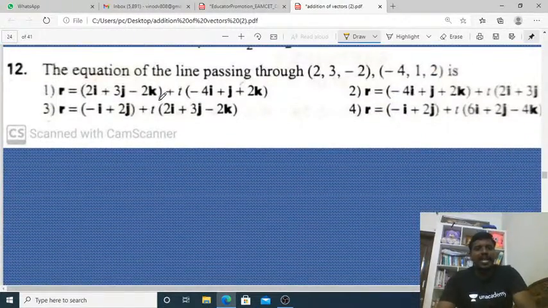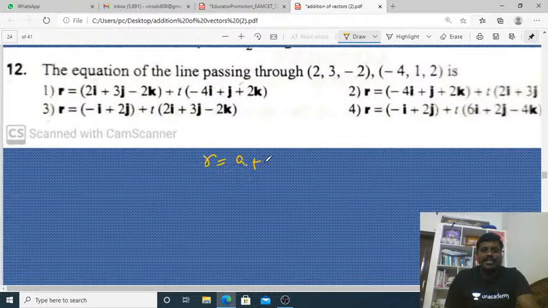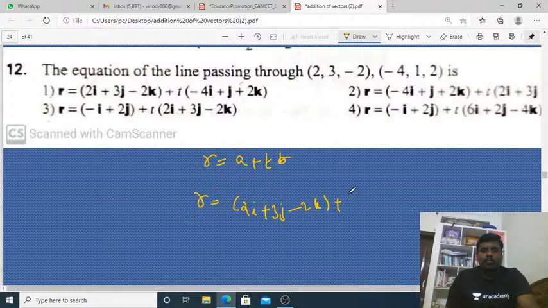The equation of the line passing through the point: r equals a plus tb. That is r equals 2i plus 3j minus 2k plus t into (minus 4i plus j plus 2k). The first option is correct.